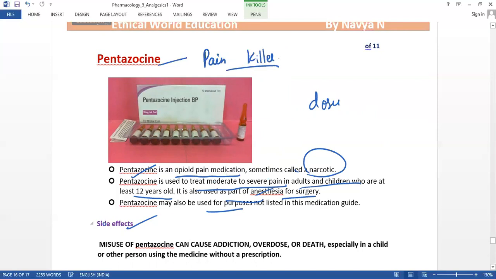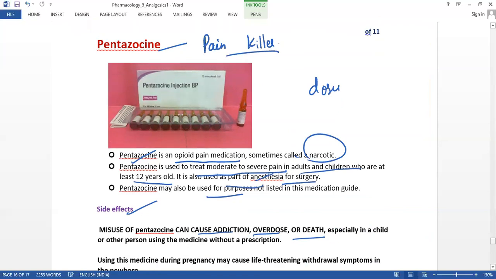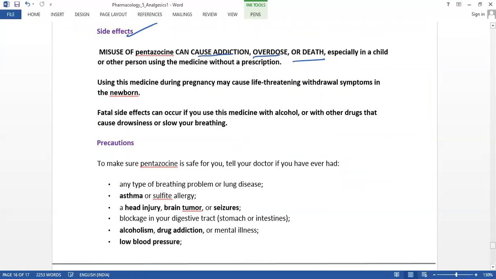And this is a side effect. Misuse of pentazocine may cause addiction, overdose or death, and especially in a child or another person using this medication without prescription, that is very dangerous. It causes a serious issue, maybe death.